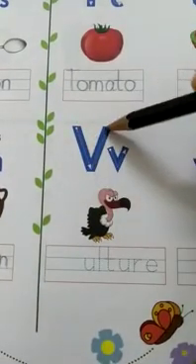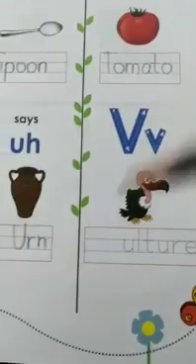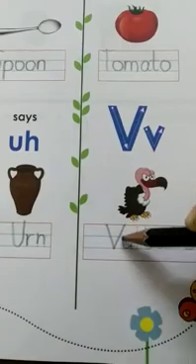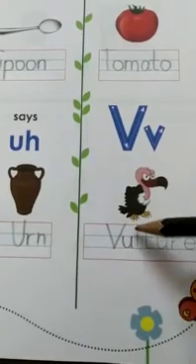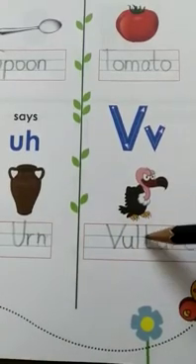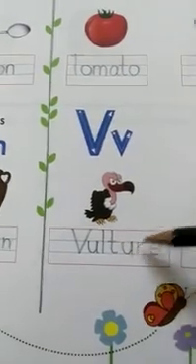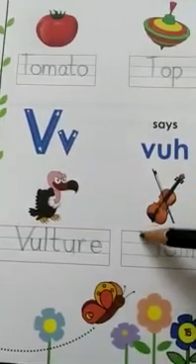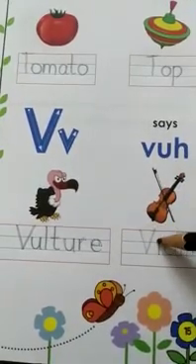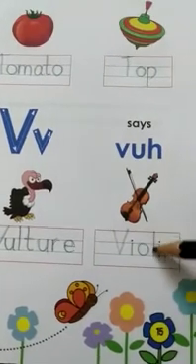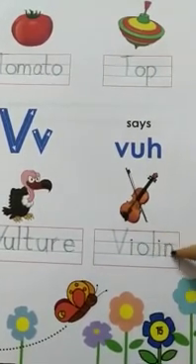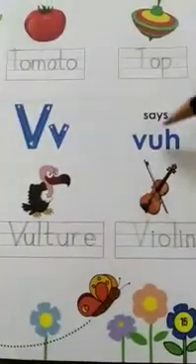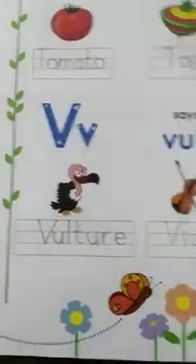Now here there is capital V, here small v, and here you can see vulture. It starts with V. Write V here. Rest you will trace U, L, T, U, R, E, vulture. And here you have a violin. Write V here. I, O, L, I, N, violin. So V for vulture and V for violin. And V says v. Say along with me.